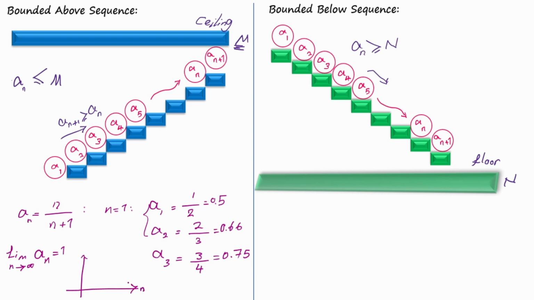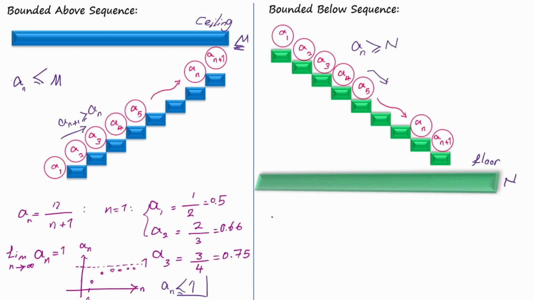that if we plot the sequence in the Cartesian plane, the sequence goes up, but it never goes above 1, because the limit of the sequence is 1 and the values of the sequence are getting closer to 1, but they never touch 1. As a result, this sequence is always less than or equal to 1. So we can call this sequence a bounded above sequence.